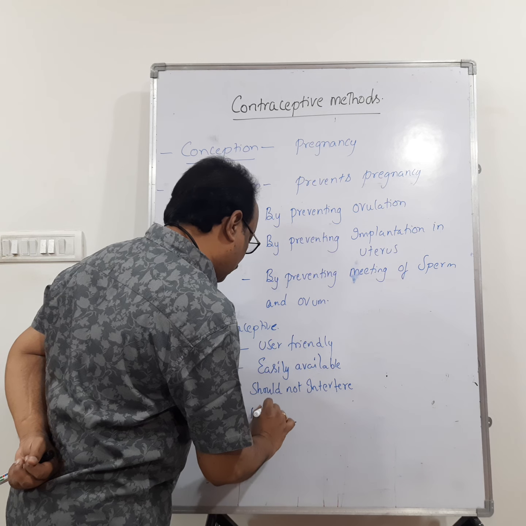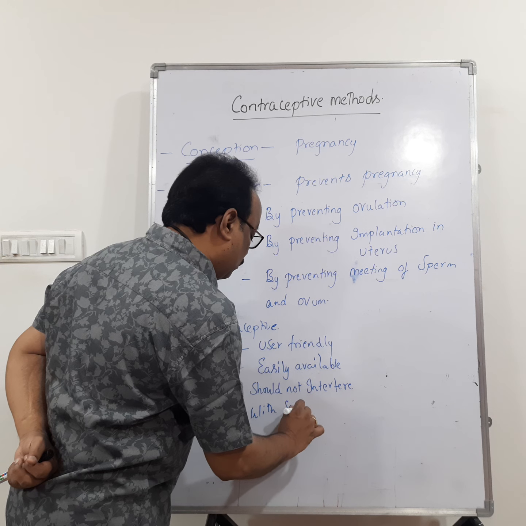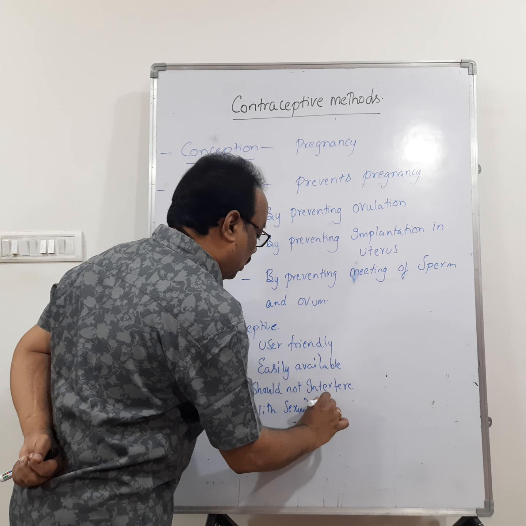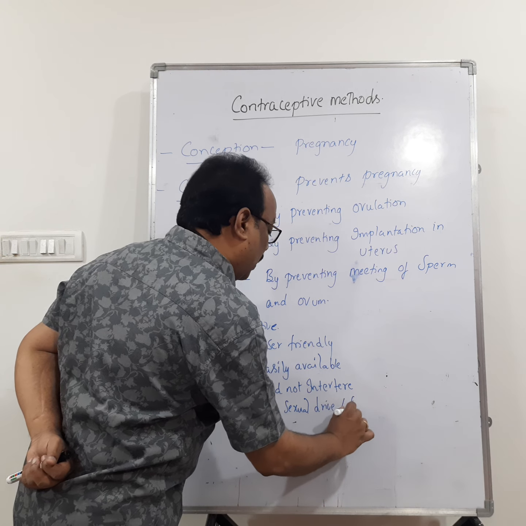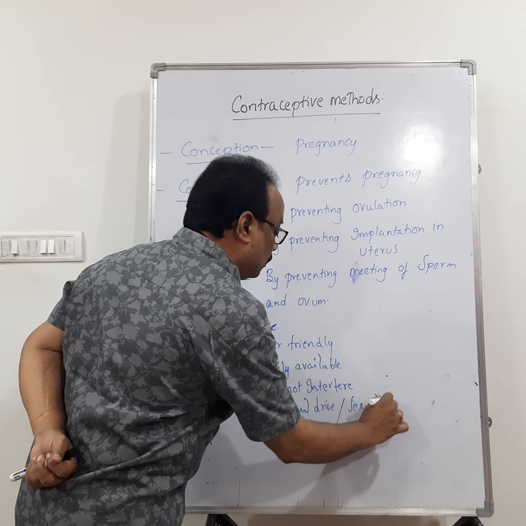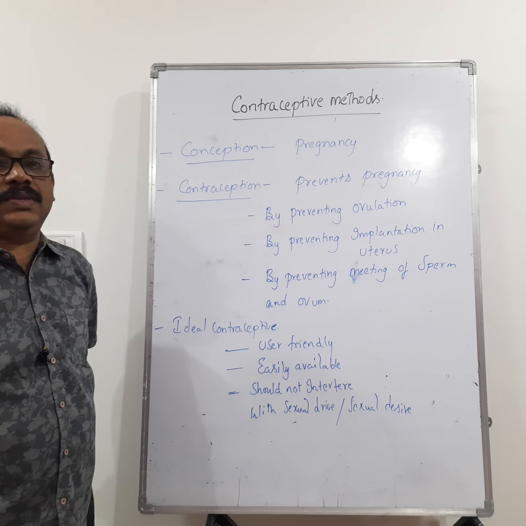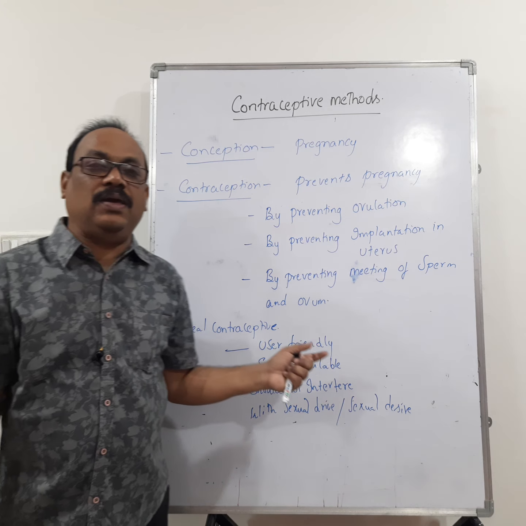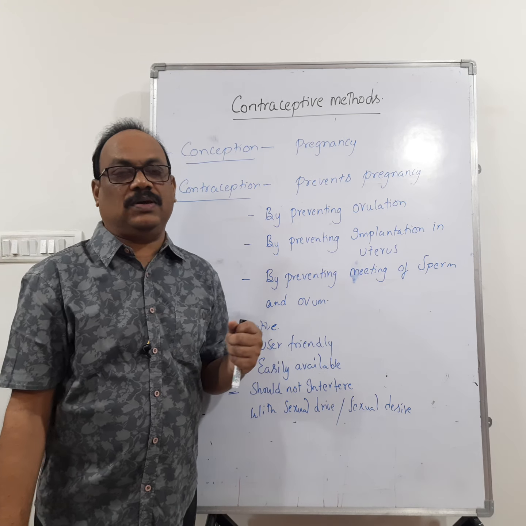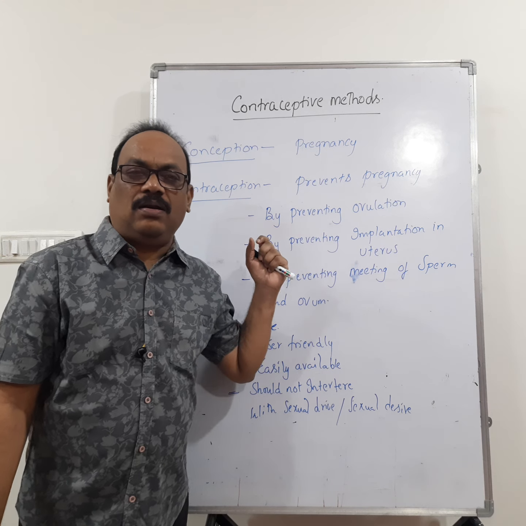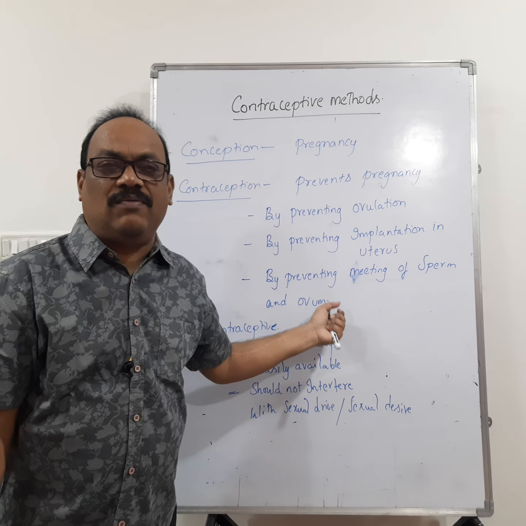with the sexual drive and sexual desire of the person, and also it should be reusable. Remember that. So an ideal contraceptive should be easily available.